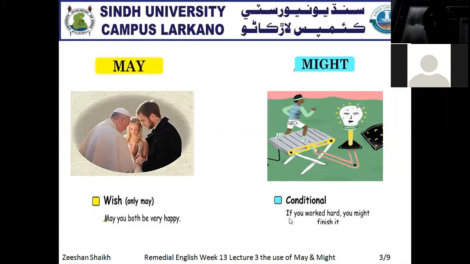Now the example is given: If you worked hard, you might finish it. Now what does it actually show? It shows a conditional sentence, a condition of a person that if he worked hard, then definitely he might finish it very easily. So that's why we use might when there is some sort of condition of doing some work or something happening. Clear? So that's why we use might with conditions. Clear? And listen, we never use might with wishes. Please keep this in your mind, in your heart too, that we never use might with the wish. We only and only use wish with the may. Clear?